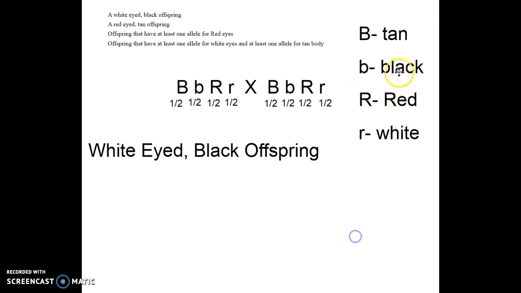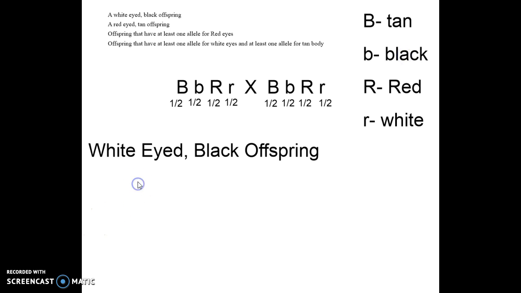Okay, so here's how this will work. So white-eyed, what's the way to get a white-eyed offspring? Well, I can't have any capital R's. That means from this parent I need a lowercase r, and from the other parent I also need a lowercase r. To have a black offspring, it's also two recessive alleles, so I need both little b's. So what I need is this little b and this little b. I need this little r, this little r. What's the probability of that?